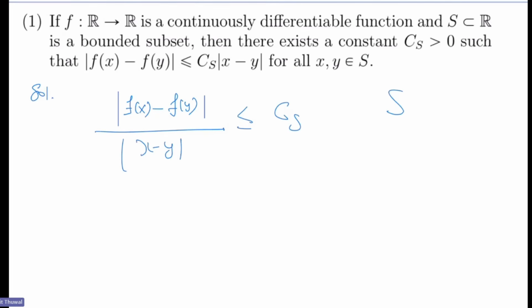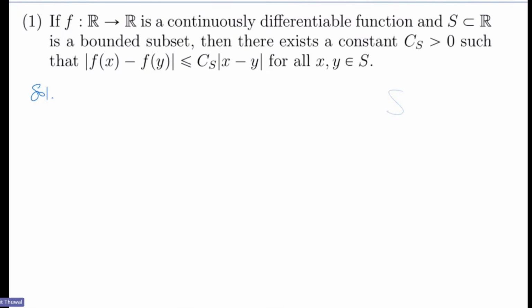Fix an S, okay? So from where do we get this? This kind of thing we can get from the mean value theorem, right? So this tells us that we can use the mean value theorem, as the function is differentiable. So let's try to do that. Then the further step will be clear, what we have to do. So by the mean value theorem, for x not equal to y in S, I'm writing x not equal to y because I will divide by mod of x minus y.